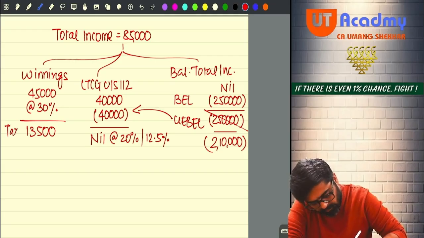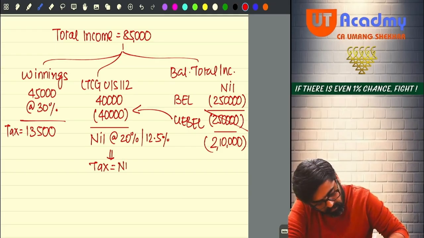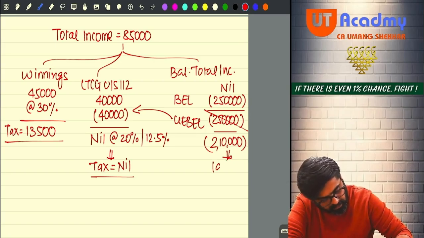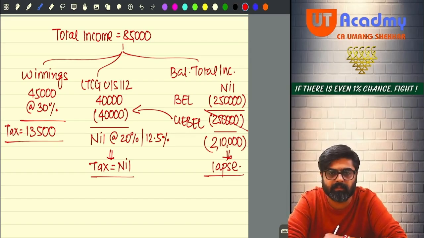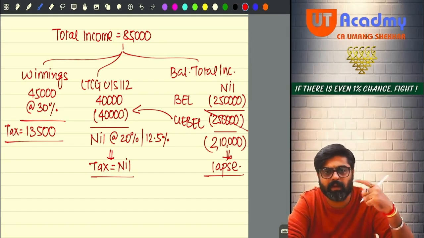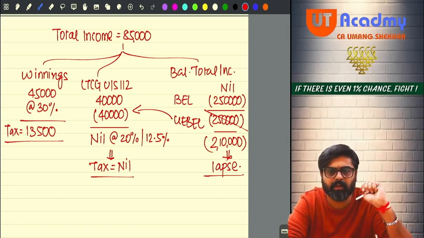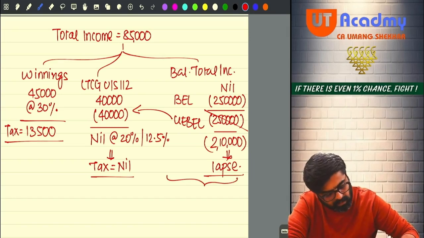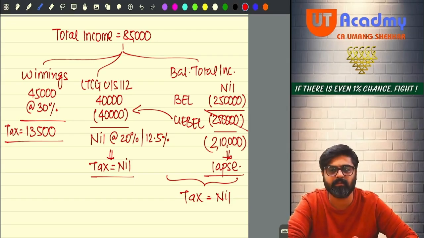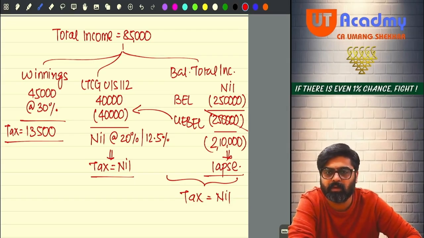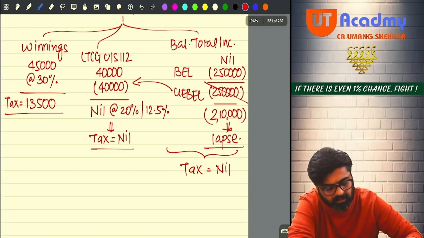So here the tax will be, and here the tax will be, and now this will lapse. This cannot be adjusted against your winnings income. Even if you are having 2,10,000 of unexhausted basic exemption limit, that cannot be adjusted now. So on this part of your total income, the tax liability will be nil, because this is within the basic exemption limit only. Yes or no? Now 13,500 plus nil plus nil.